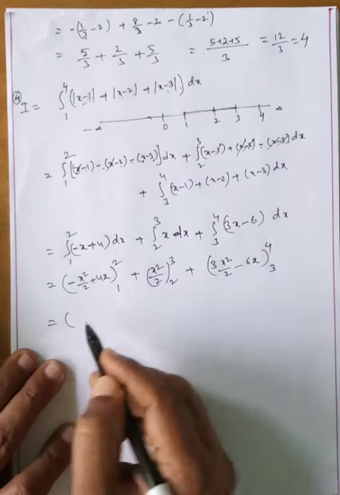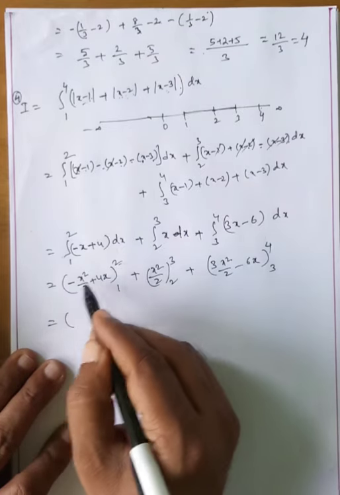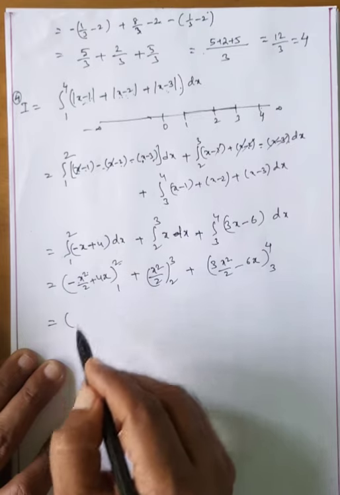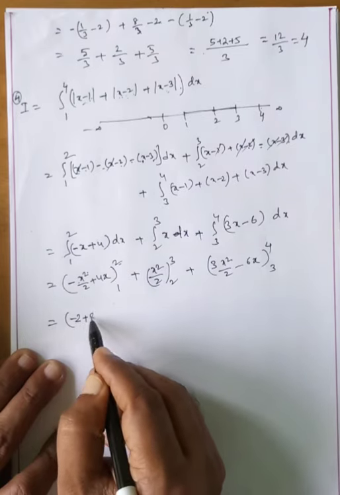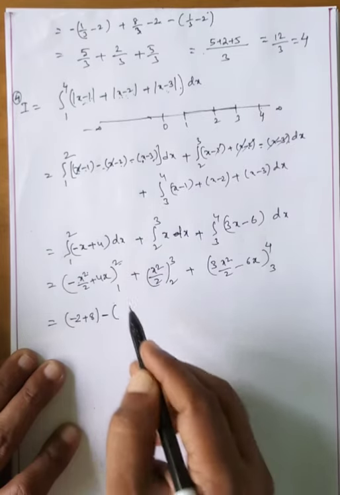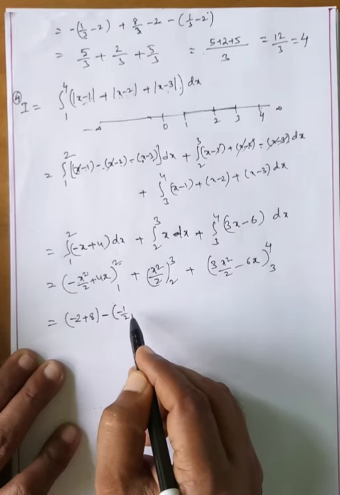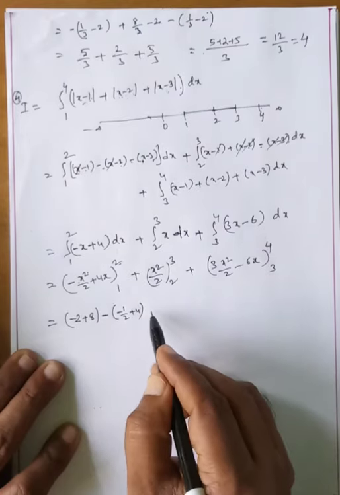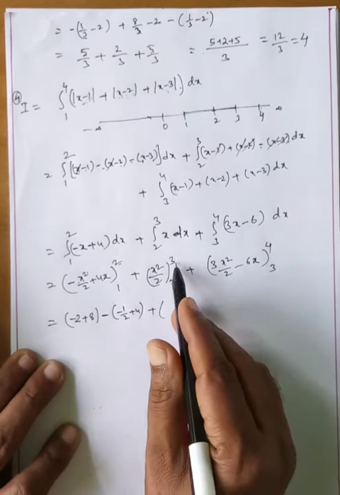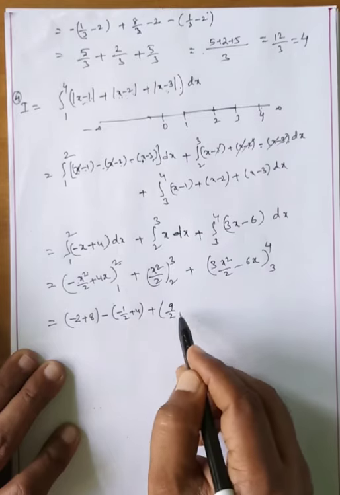You write the upper limit. X value 2 means minus 2 square, minus 4 by 2, minus 2 plus 8, minus half. 1 means minus 1 by 2 plus 4. This is over. Plus this is the upper limit x square: 3 square means 9 by 2 minus 4 by 2.